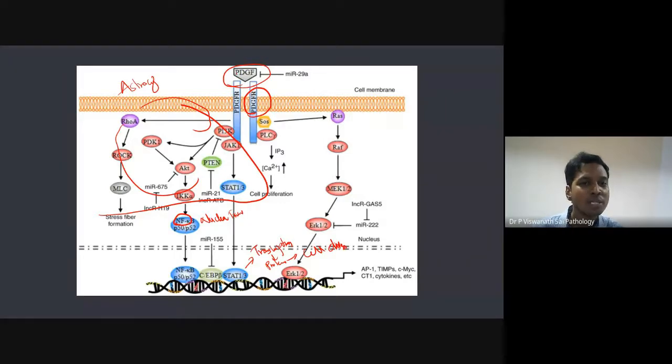Now what happens if PDGF is more? If PDGF is abnormally increased, if the gene producing it is abnormally active, what will happen? There is more activation of PDGFR. As a result, there is more signal transduction, more production of these transcription factors, and ultimately more transcription, more proteins for cell division, and ultimately more division, leading to neoplasia. So that is the idea, right?